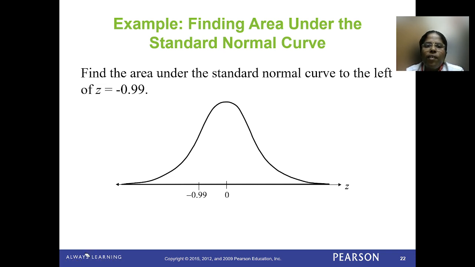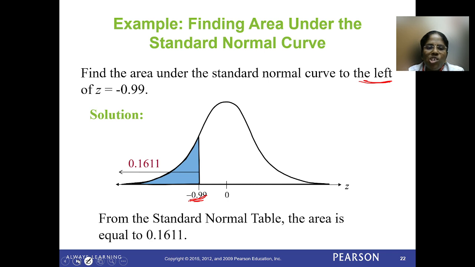First problem: find the area under the standard normal curve to the left of z equal to minus 0.99. From the table you can get the value to the left of minus 0.99 straight away, which is 0.1611.